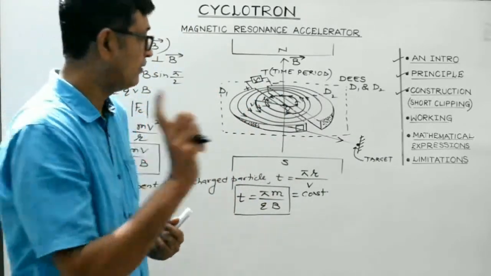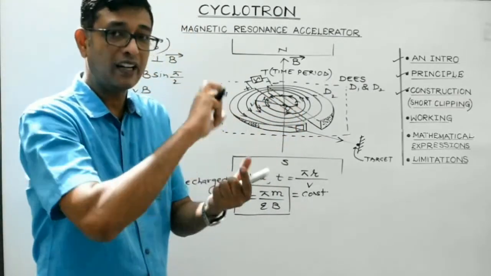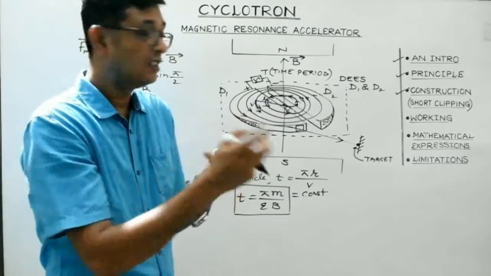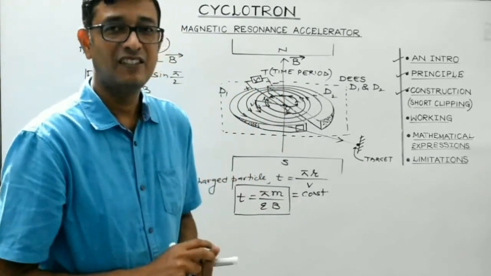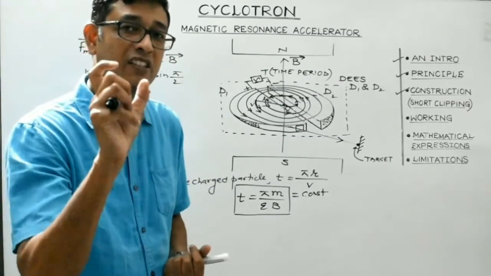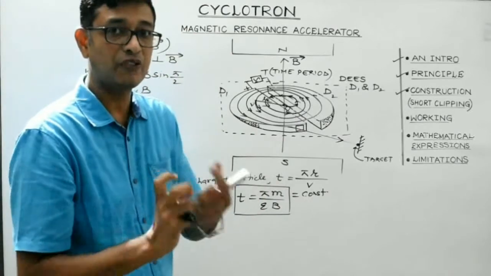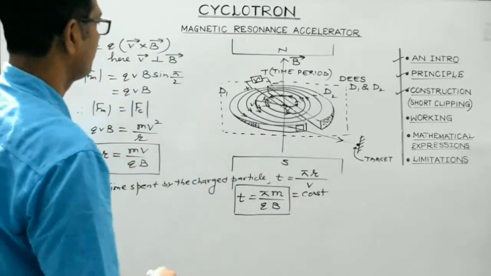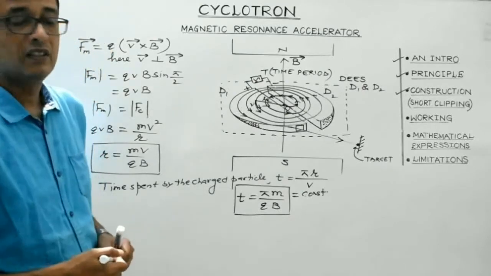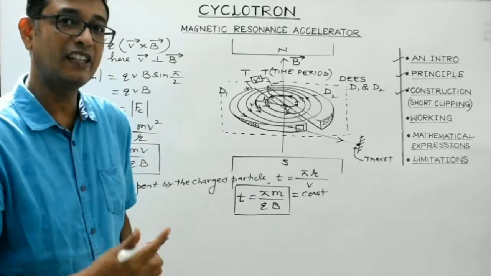That is, whenever the charged particle comes in the gap between the two Ds, only then does the polarity of these two Ds get reversed. So there is perfect synchronization between the oscillating electric field and this time t. There is a perfect relationship between them, right? So let's try to understand that relation. Suppose, students, T is the time period of the oscillating electric field.